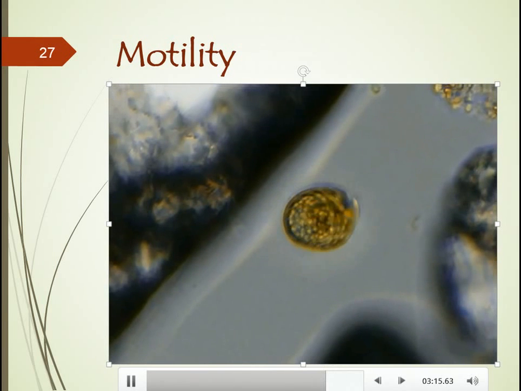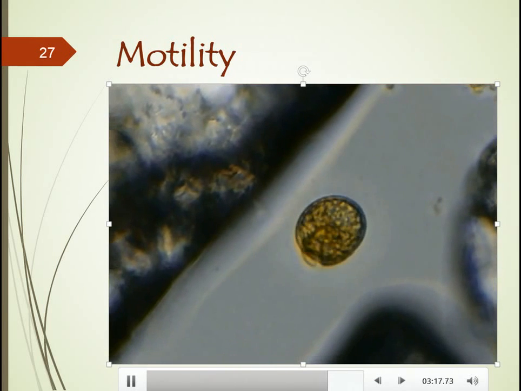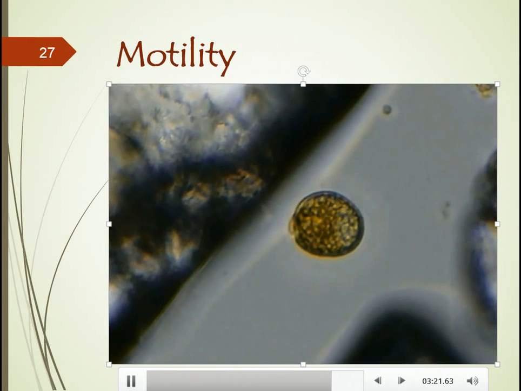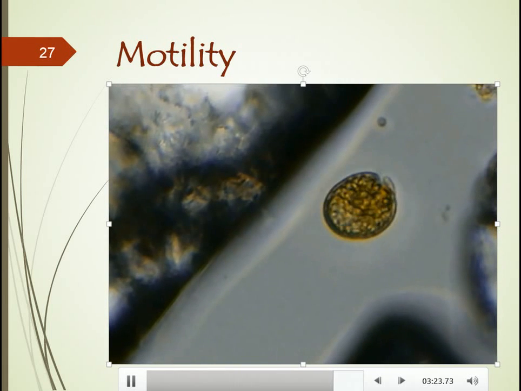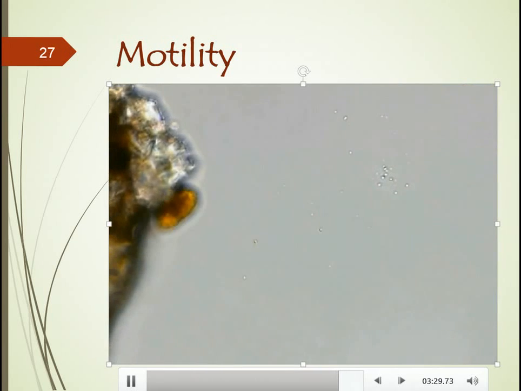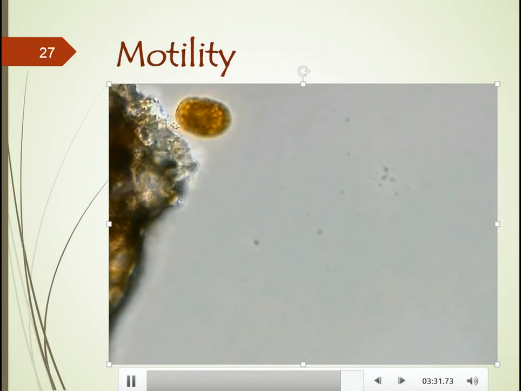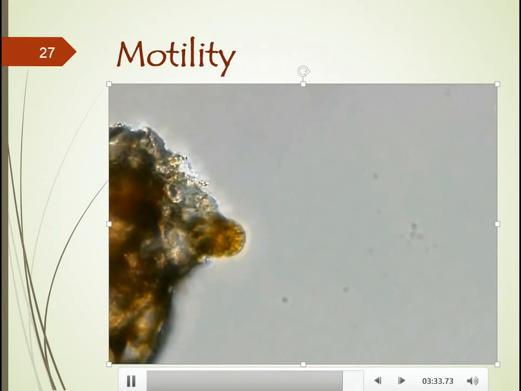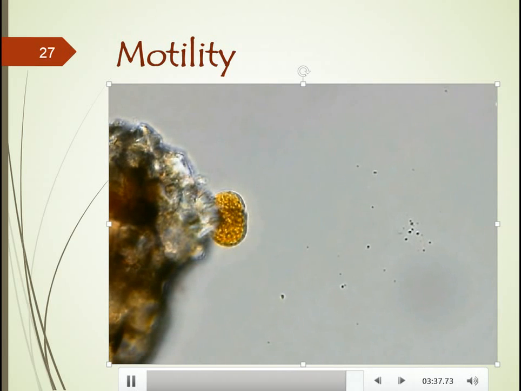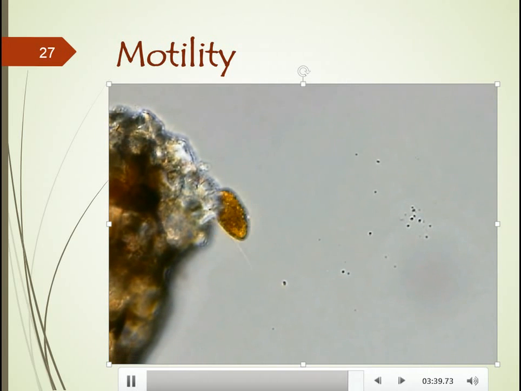This is a dinoflagellate, which has a couple of flagella that whip around, allowing it to move quite fast. This class of organisms is associated with harmful algal blooms or red tide. However, not all of them are the result of red tide. But again, the mode of motility here is because of the flagella.